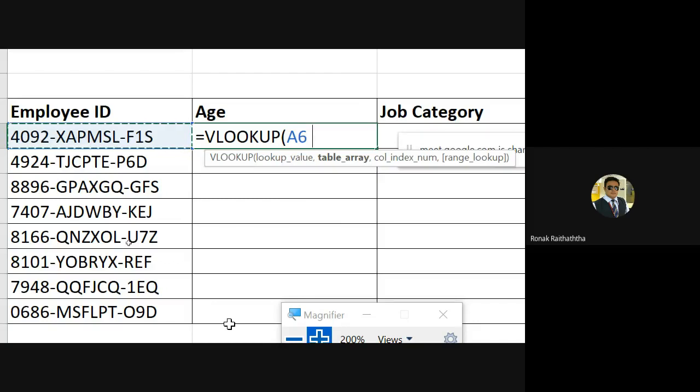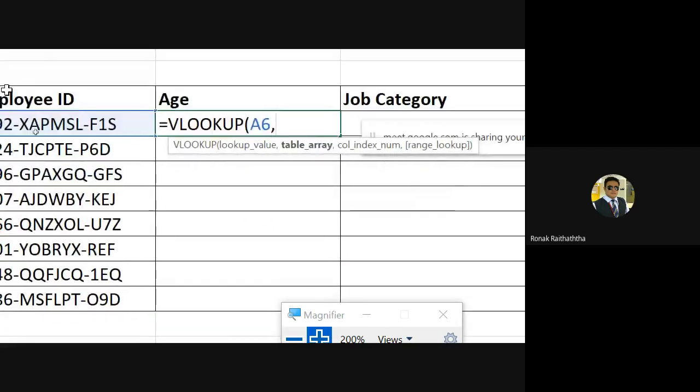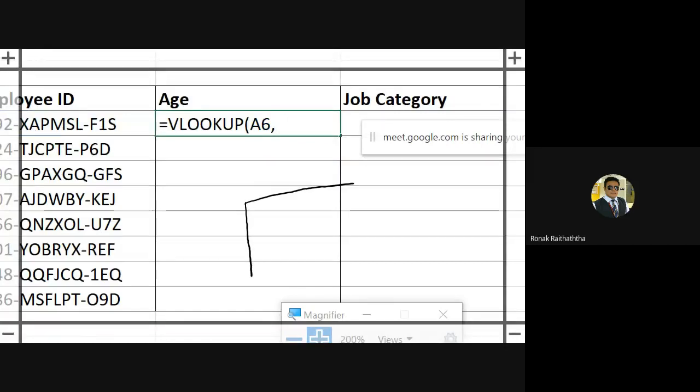Then pressing the comma to go to the next parameter, and the next parameter is the table array. Table array is, my dear friends, the master data. But please put it in the back of your mind that the selection of the table array must start from the first column, and the first column must always be your lookup value.